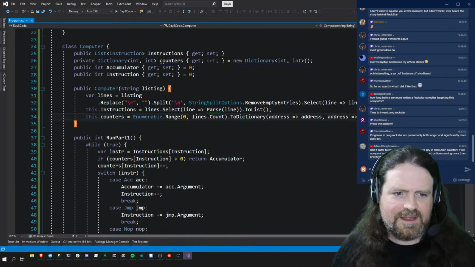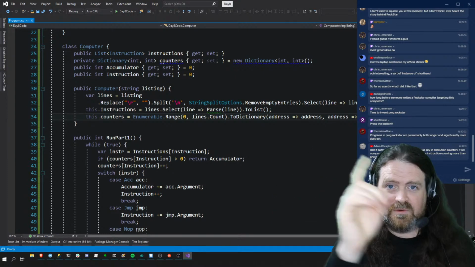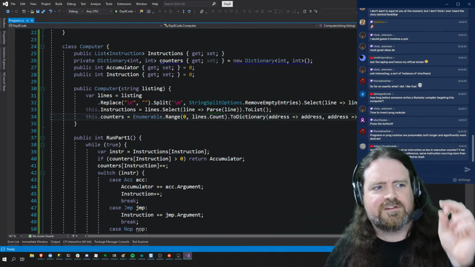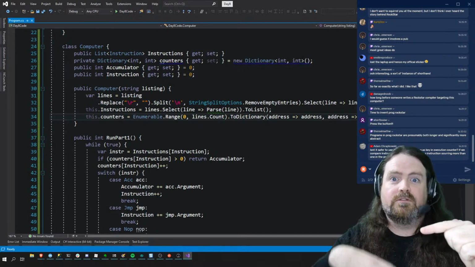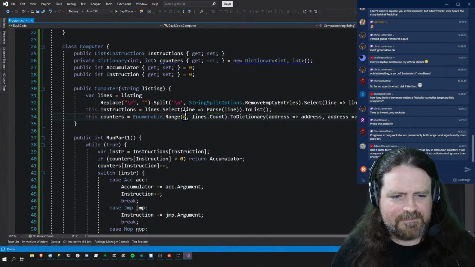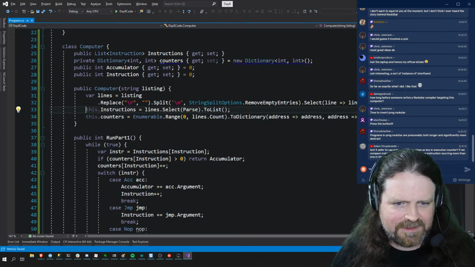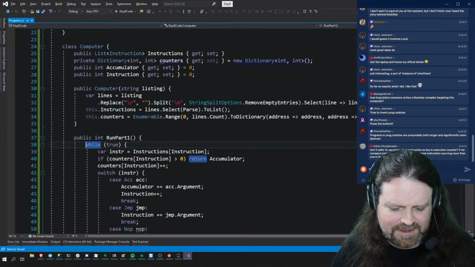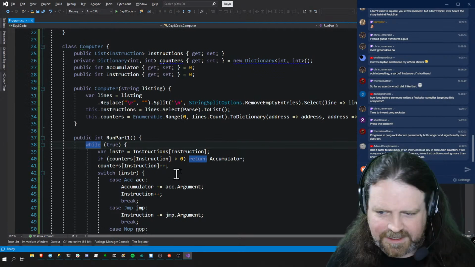So there we go. So now the constructor will give us a dictionary that has 0 is 0, 1 is 0, 2 is 0, which means instruction 0 has been called 0 times. Instruction with address 1 has been called 0 times. Instruction 2 has been called 0 times. There might be an easier way of doing that. That can go to a method group. That's nice. There we go. Let's run that, see what we get. Boom, 5. Correct answer coming out.